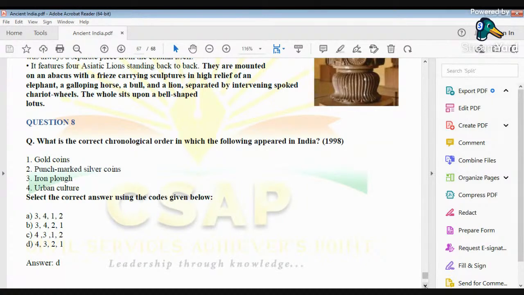So out of all these options, if we have to arrange these things in a chronological order, in the order of their appearance in India, then first will be urban center, because we get to hear of urban center during the time of IVC itself. So urban center has to come before everything else. Four, and after urban center will be three. So the correct order will be 4, 3, 2, 1. We just need to go in the reverse direction.